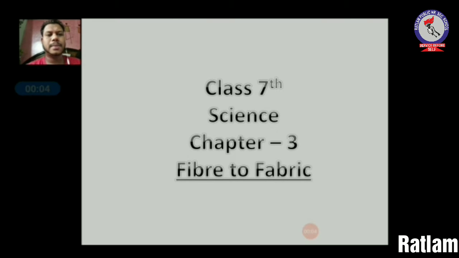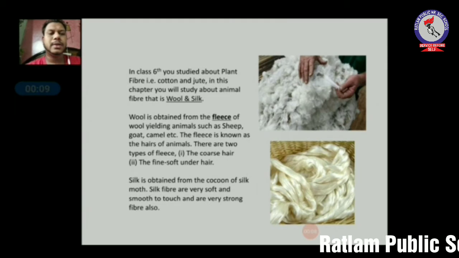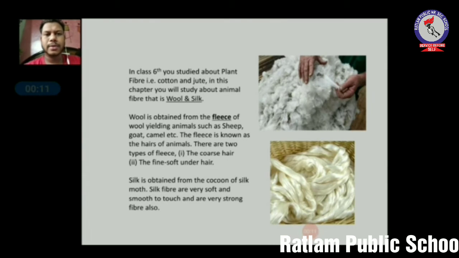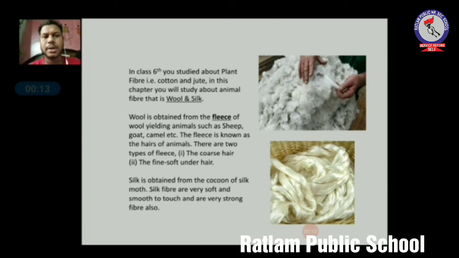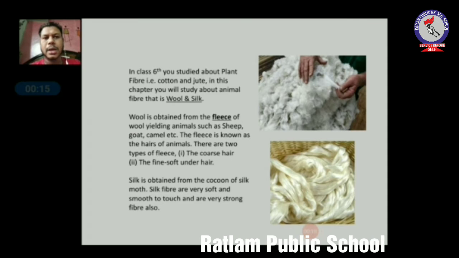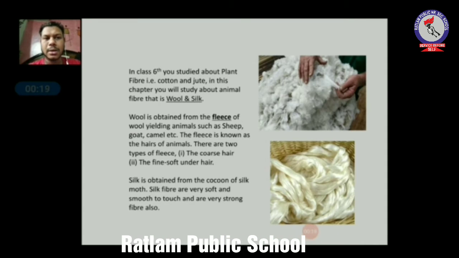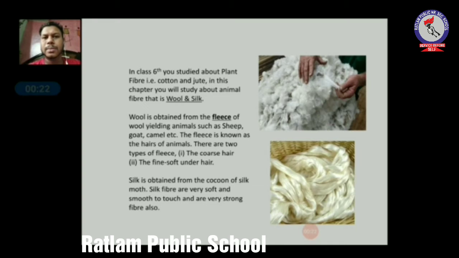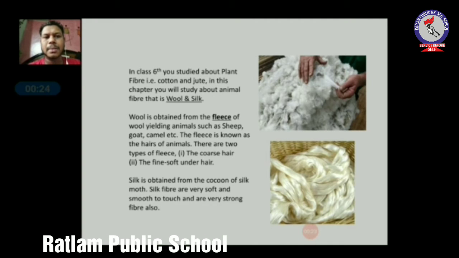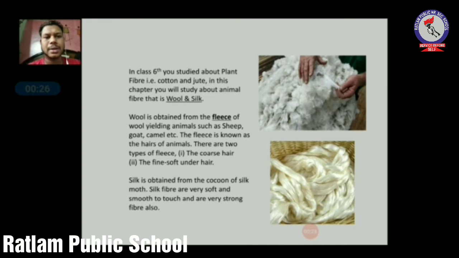Okay, now we will study chapter number 3, that is fiber to fabrics. In the previous class you have studied this chapter, fiber to fabrics, but in that chapter you have studied only plant fibers. In this chapter we will discuss animal fibers, that is wool and silk. Now, wool is obtained from the fleece of wool yielding animals such as sheep, goat, camel, etc.